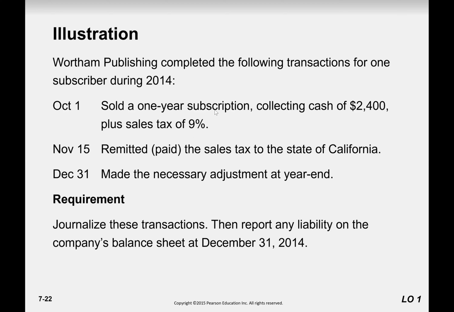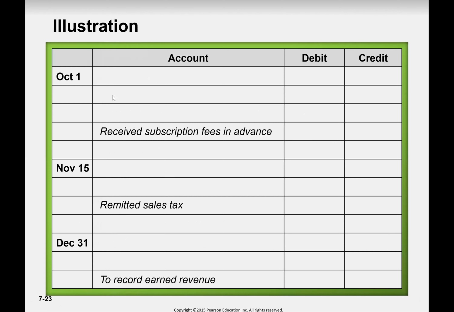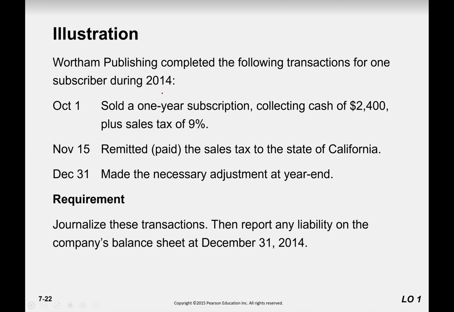Okay, guys, welcome back after the breakout room activity. So please send your group work to the WeChat group, and let's do this together. So on 1st of October, we received a subscription for the whole year, which means 1st October 2014 to 1st October 2015, right?